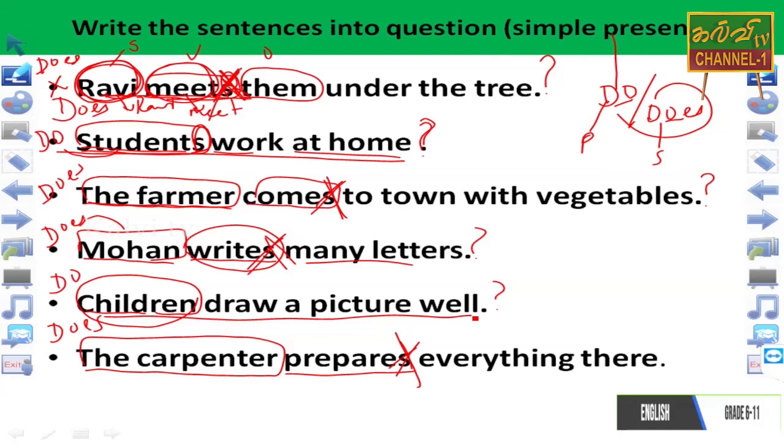Well, in the last question the subject is singular, so we have to write does. Does the carpenter prepare? We don't want the S. Does the carpenter prepare everything there? So from this sentence, students, I think you have understood those activities.